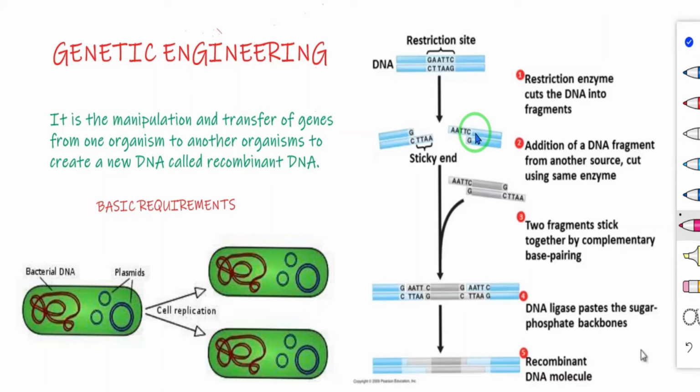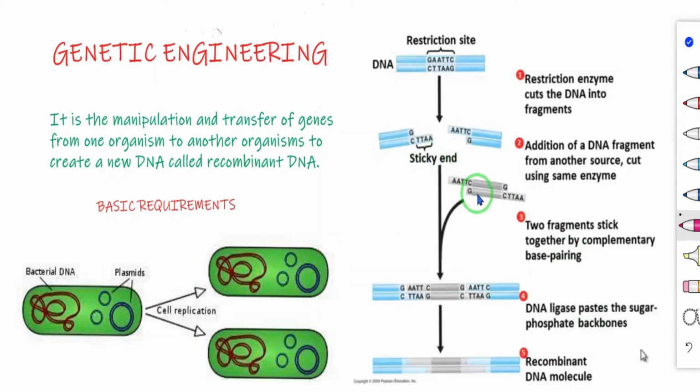Then third one is DNA ligase. DNA ligases are the enzymes which help in ligating or pasting or joining the broken DNA fragments. So it can paste the two fragments. The DNA ligase pastes the sugar phosphate backbones or any other fragments. It can paste the two fragments.